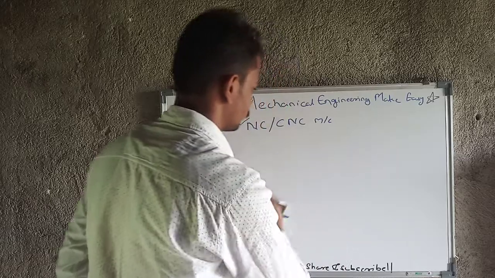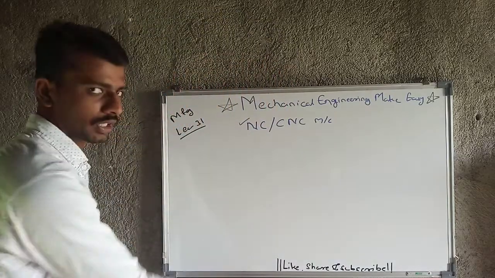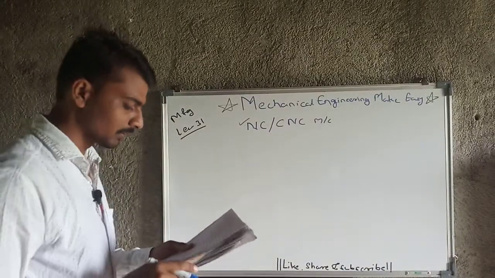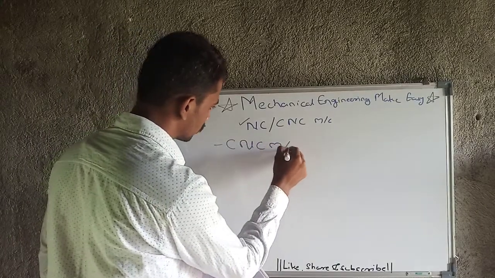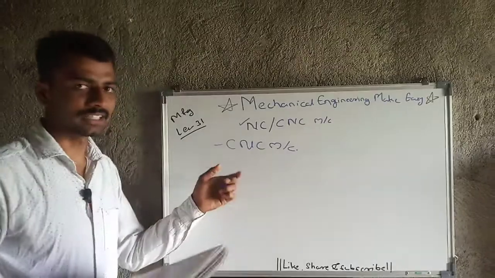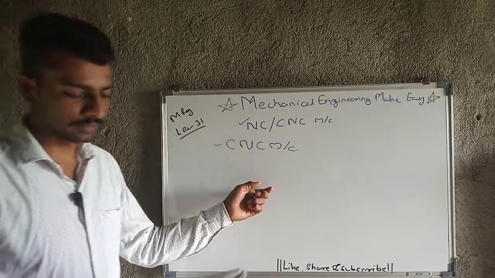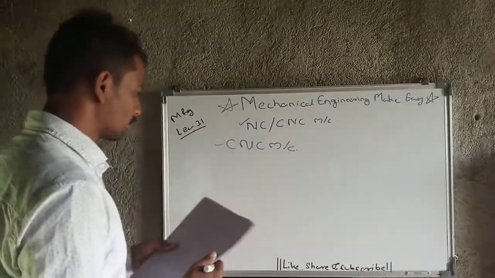Now we will move towards our next topic, and that is the main topic, CNC machine. What is a CNC machine? That's a computer numerical control machine. So there are a number of elements.